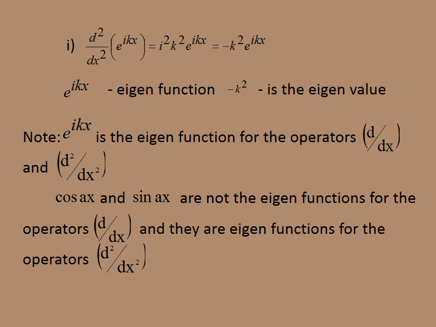The value of i square is minus 1, therefore minus k square e power ikx. The eigenvalue is minus k square. The eigenfunction is e power ikx.